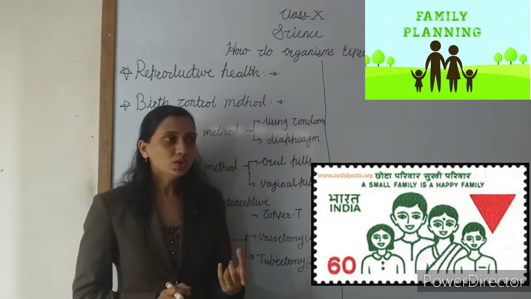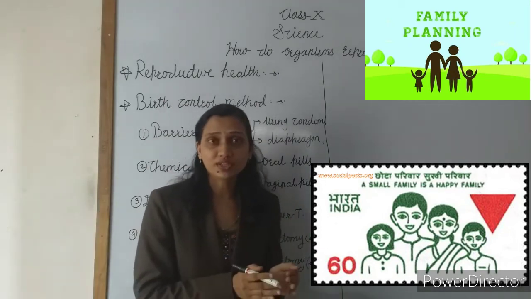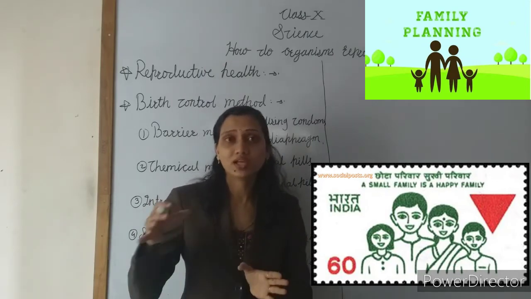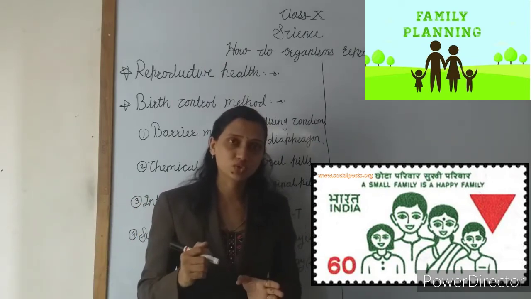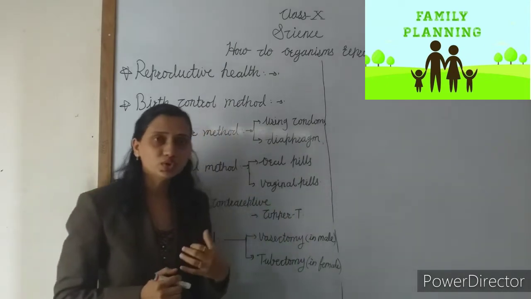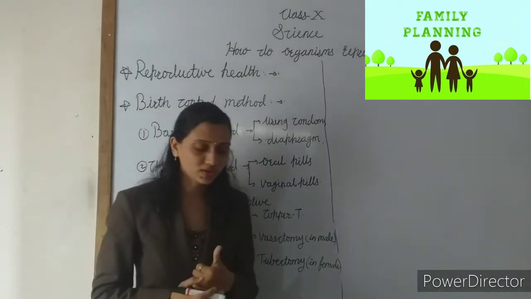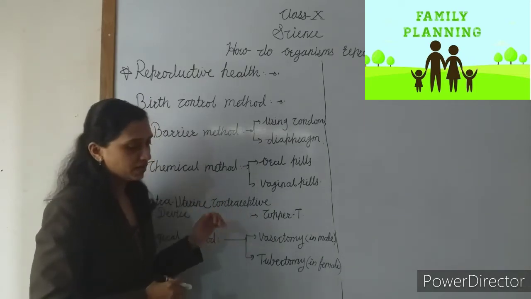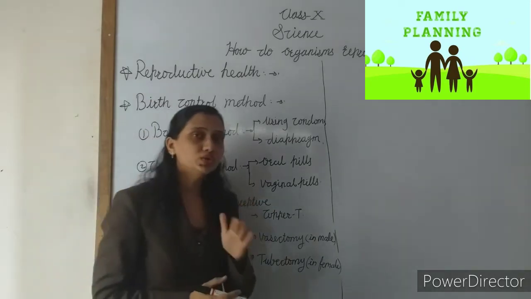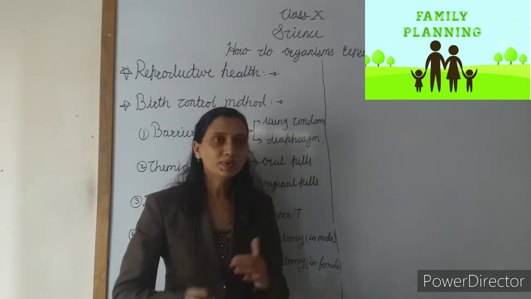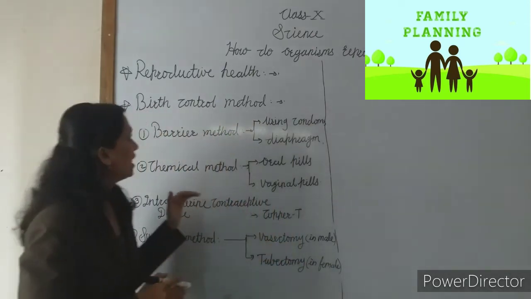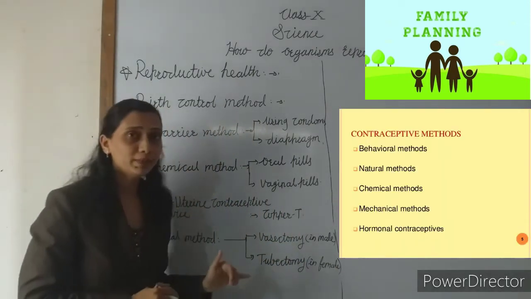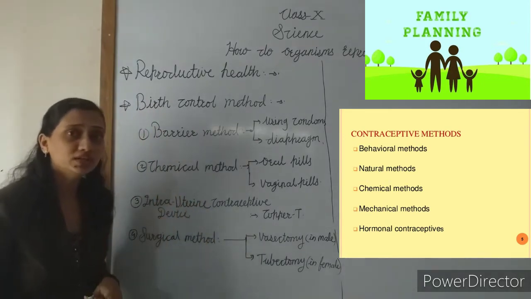Also, having fewer children is important for the health of the mothers. Now, how is family planning done? Family planning can be done by practicing birth control measures. So here are some birth control methods. Now, which are the birth control methods?